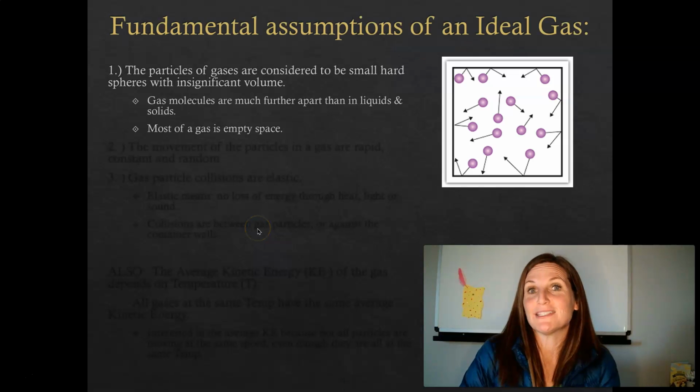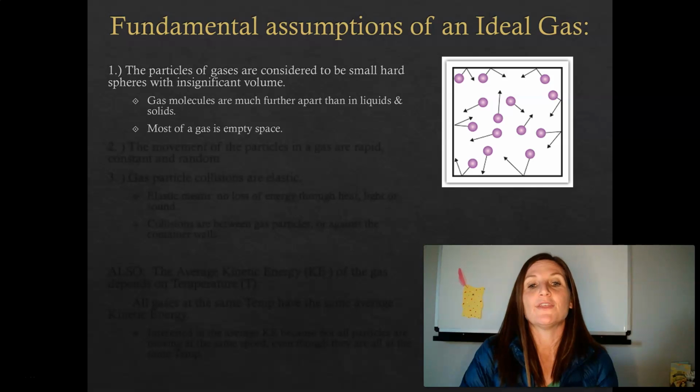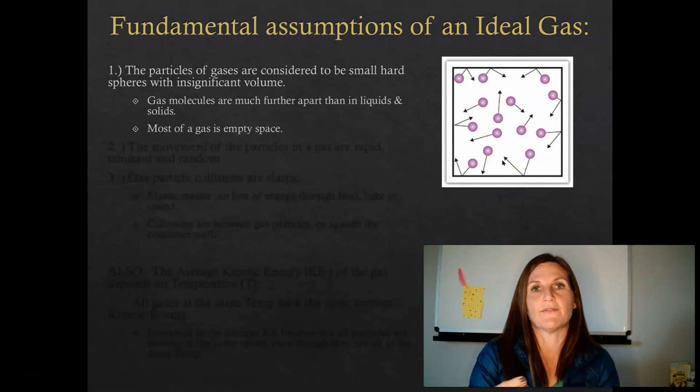So now it's time to get to those assumptions of an ideal gas. Remember, these are the assumptions that an ideal gas perfectly complies with. The first is that gas particles are small hard spheres with an insignificant volume. What this means is that gas particles, compared to the space that they're in, are so small they're insignificant.